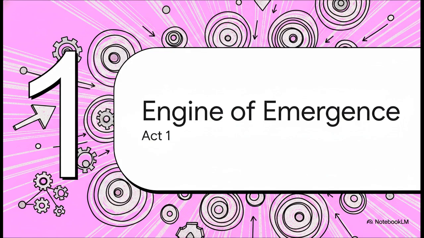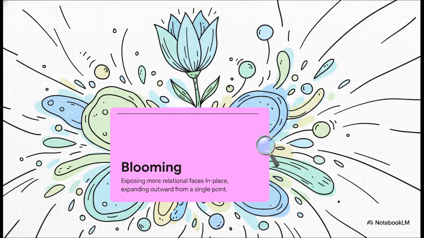Act 1. The engine of emergence. So, to understand any system at all, we first have to establish its core baseline function. In this framework, that function is radial expansion, but we call it blooming, because it's not just moving in a straight line from point A to point B.